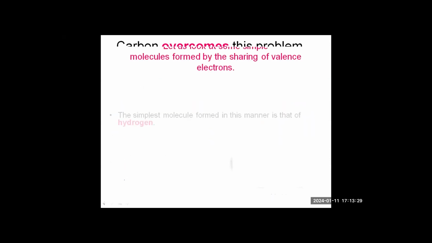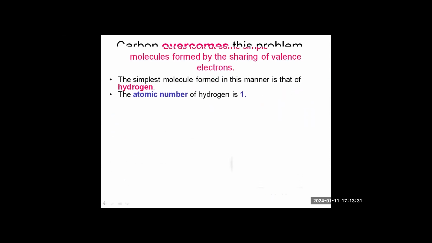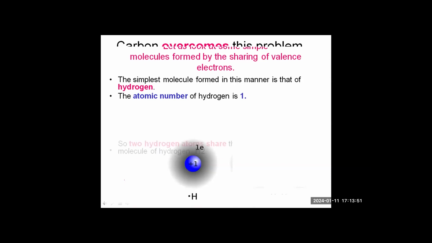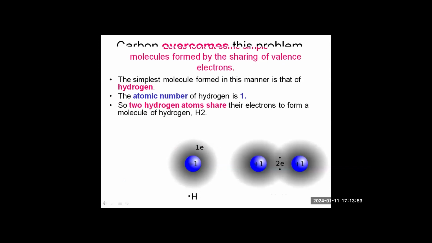So the simplest molecule that we get by covalent bond is the hydrogen molecule. Hydrogen has atomic number 1, so it is shown as this dot. Now this is the atom of hydrogen. It has 1 electron, which is not stable. It must have its duplet complete. So it shares 1 electron with the other hydrogen atom. You can see here,